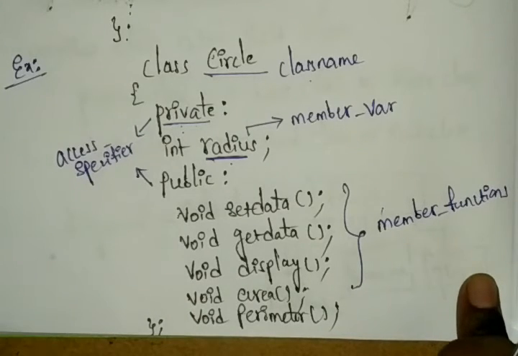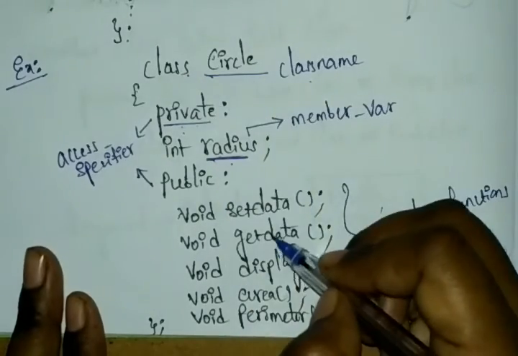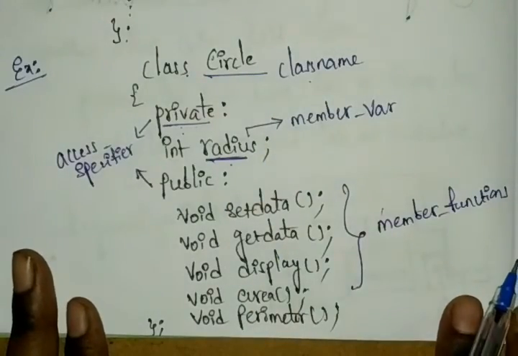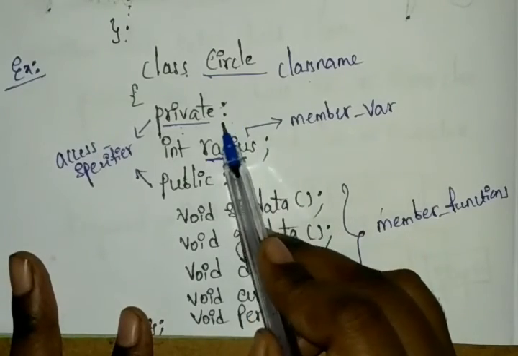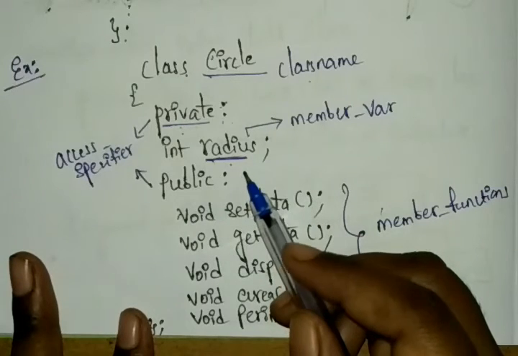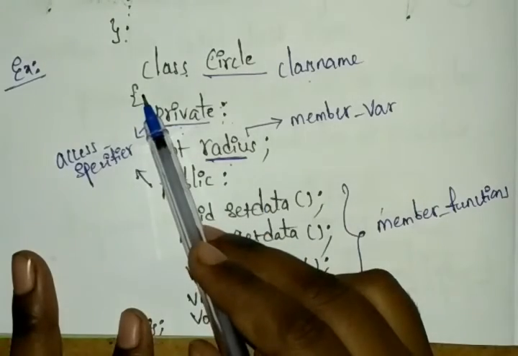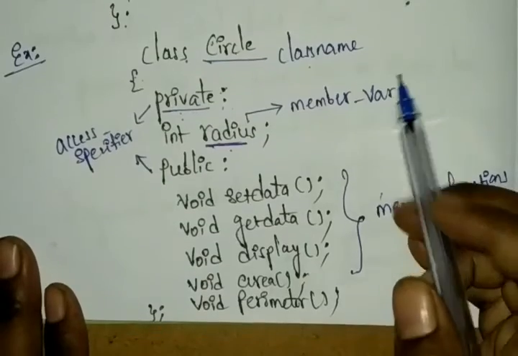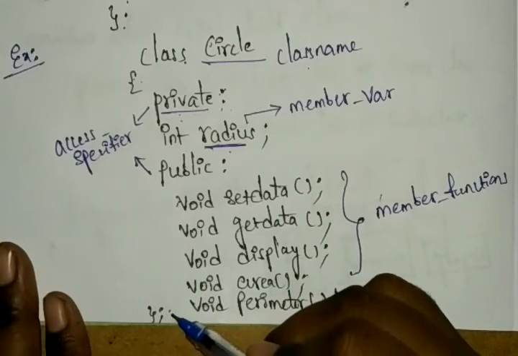We use them to provide access to the class members, the data and the functions, and they end with a colon, not a semicolon. Next, the class is enclosed in curly braces: it is opened with a curly brace and closed with a curly brace followed by a semicolon.